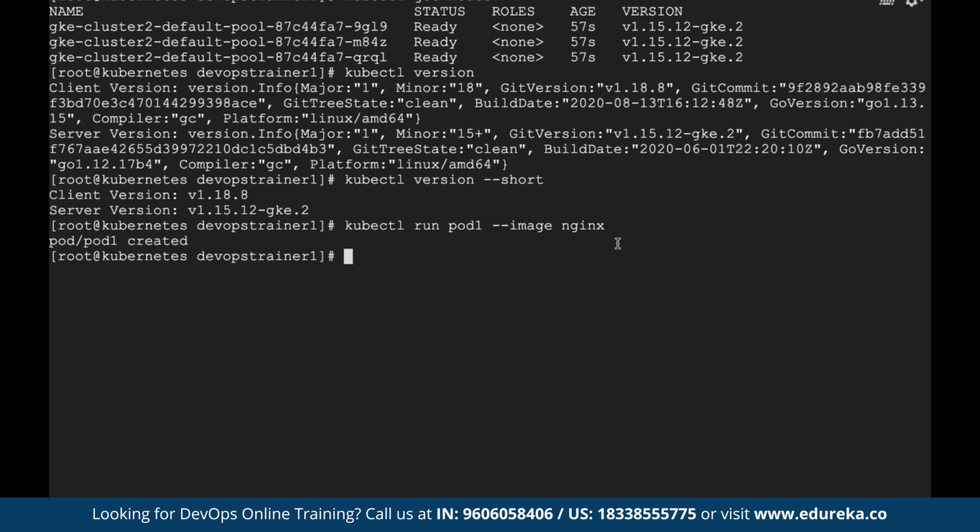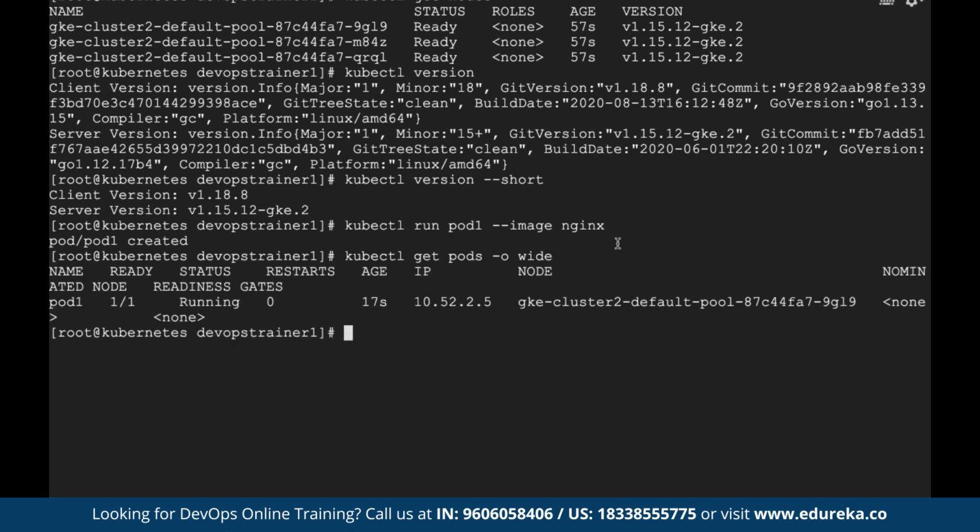How do I validate? The command for that is kubectl get pods -o wide. -o wide means it will show all the proper fields for the particular pod. See, I got a pod named pod1 created. See, 1/1. We wanted to create one pod, and inside it one container actually got created. Status is running. It got created 17 seconds ago. This is its IP address 10.52.2.5. It is running on this node G919. That is how you can see how many pods are created.